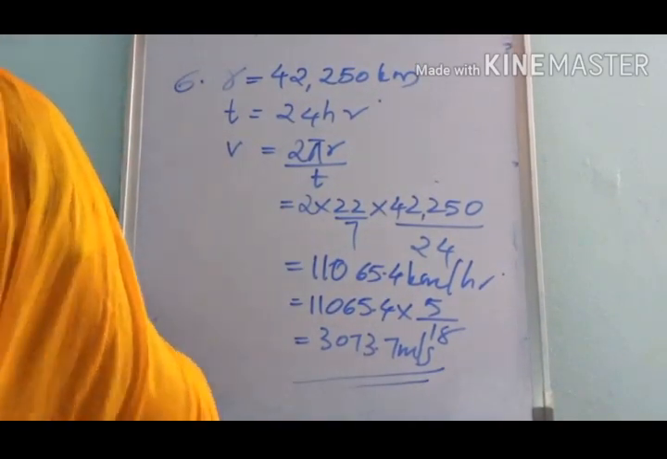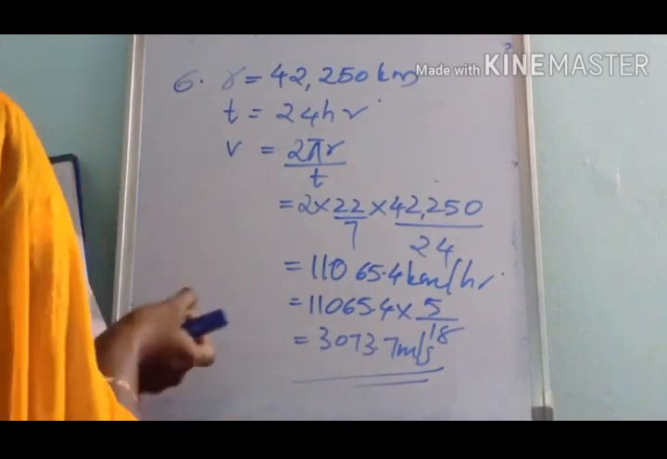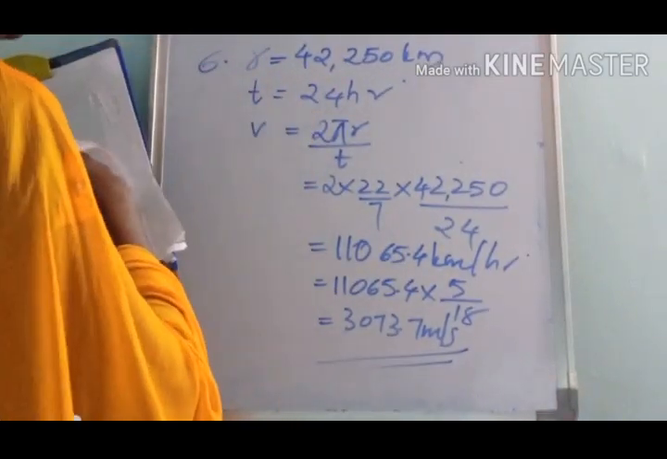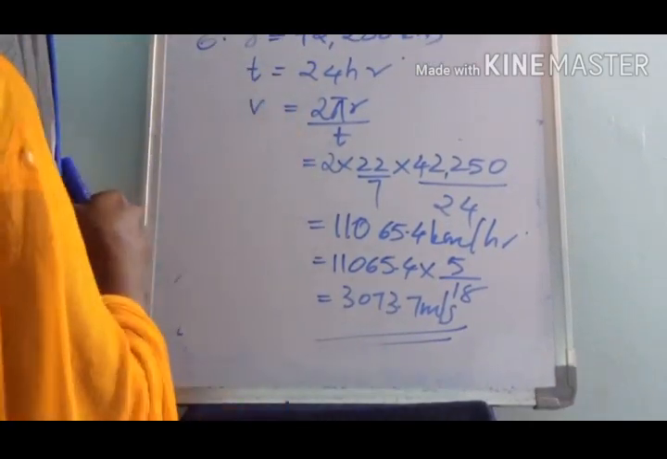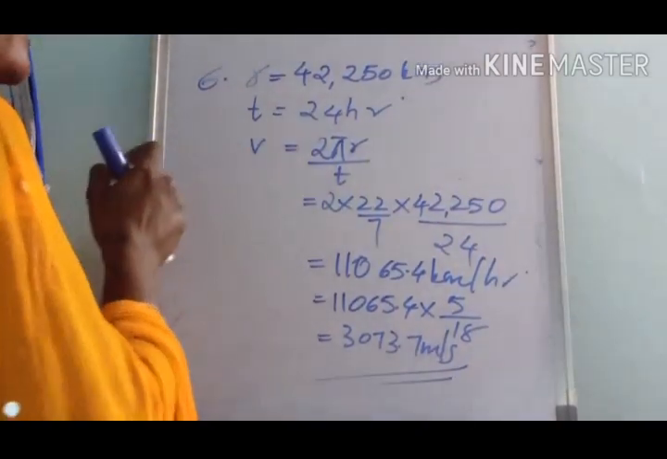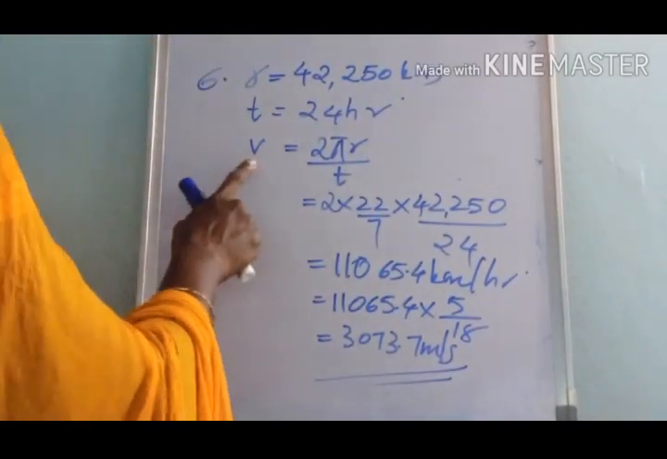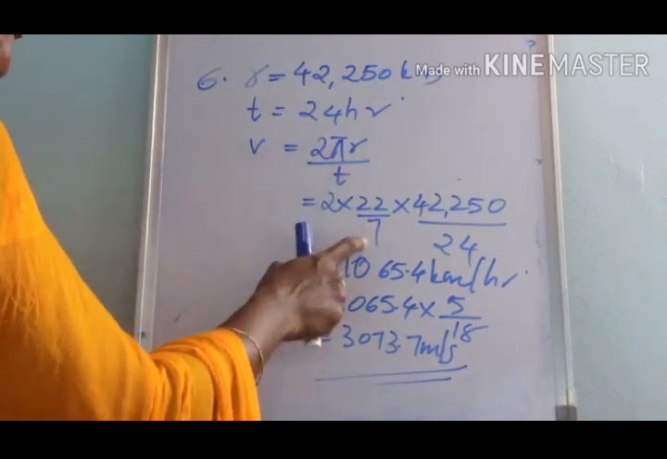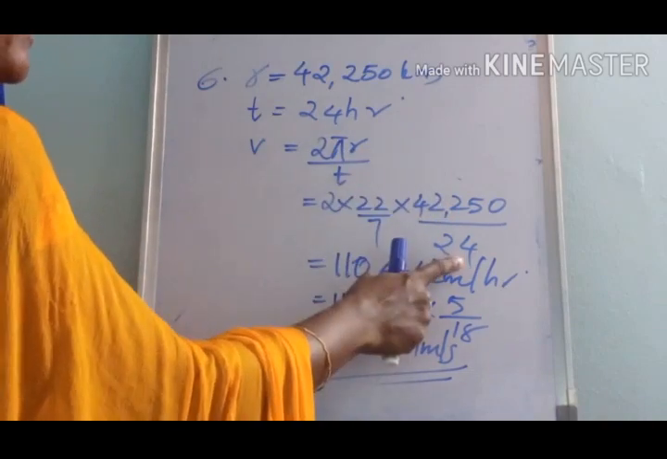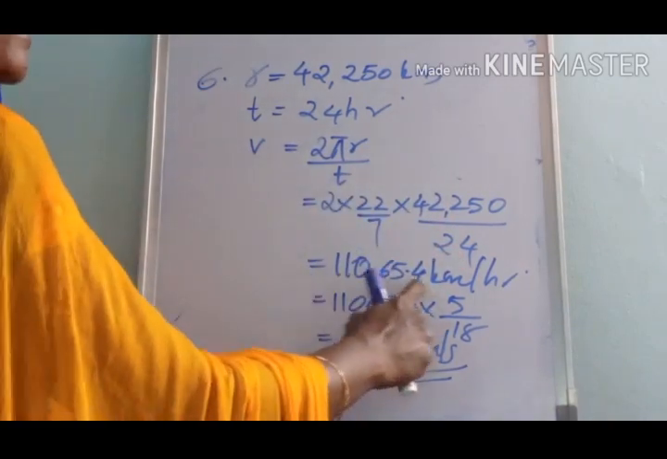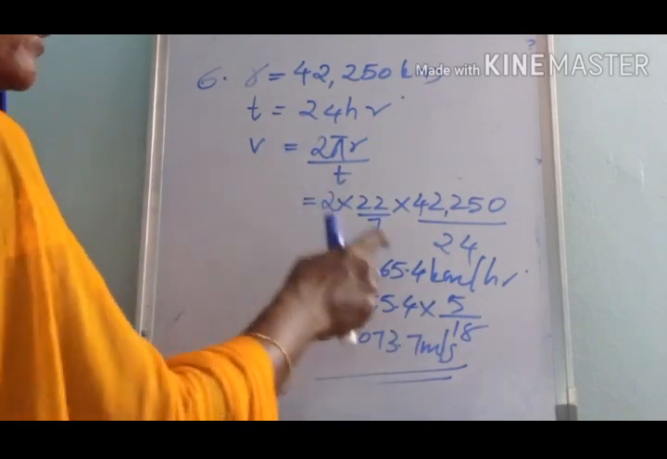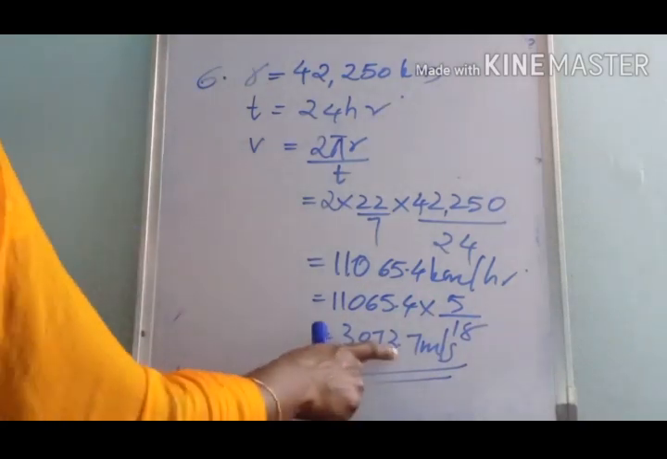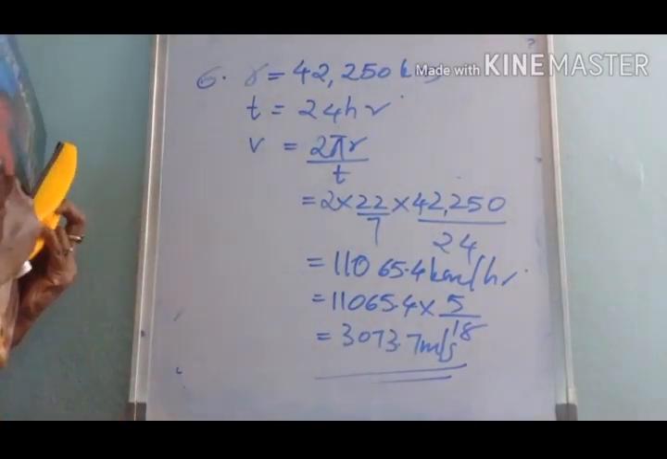Okay. And here the artificial satellite is moving in a circular orbit of radius r given as 42,250 kilometer. Then t is given as 24 hours. Then we can find the speed of the artificial satellite using the relation v is equal to 2 pi r divided by t. Then substitute the values: 2 into pi, 22 by 7, radius, and instead of time, 24 hours. So we got this answer in kilometer per hour. To convert this into meter per second, we multiply by 5 by 18. Then we got 3073.7 meter per second.